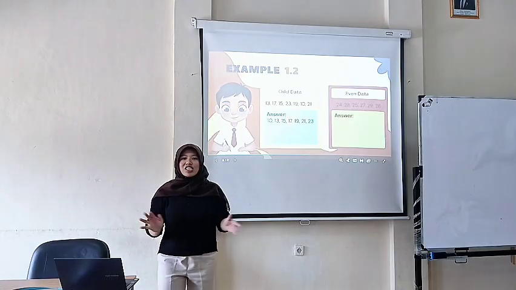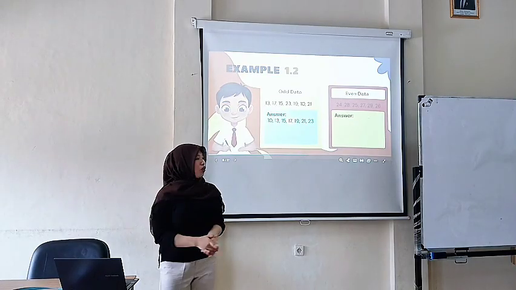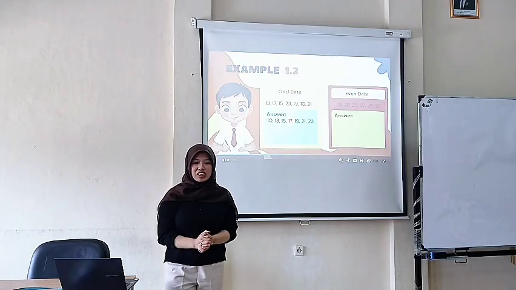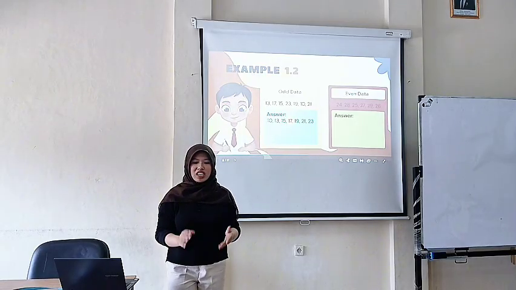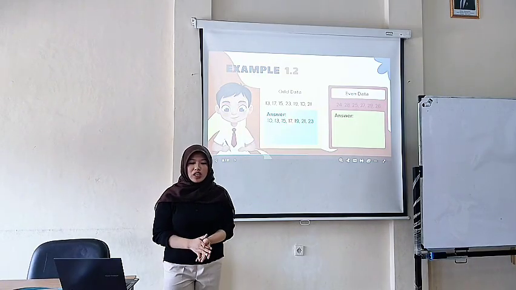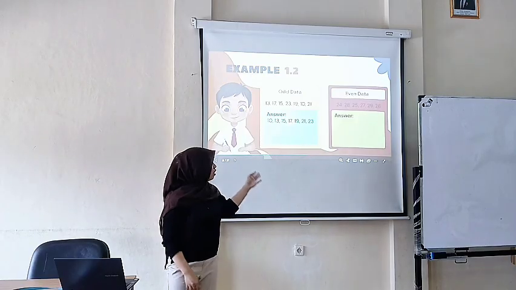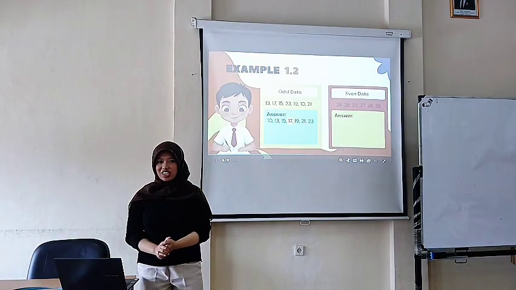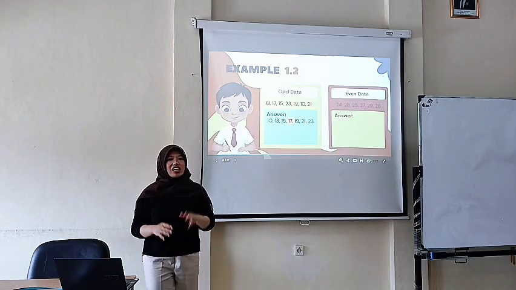Okay, good job. How many data values are there? 7. Good. Since there are 7 values, the median is the middle value. Which value is in the middle? It's 17. Good. So the median is 17.